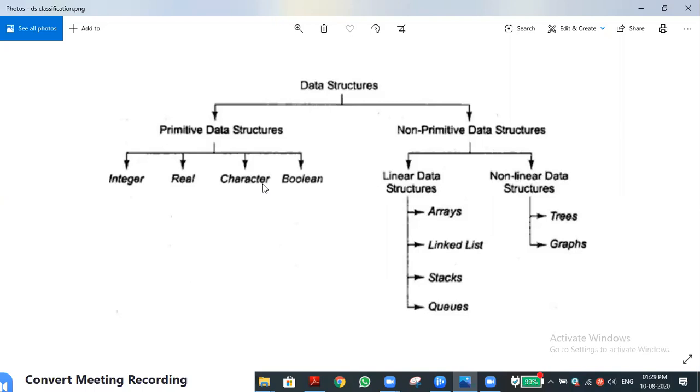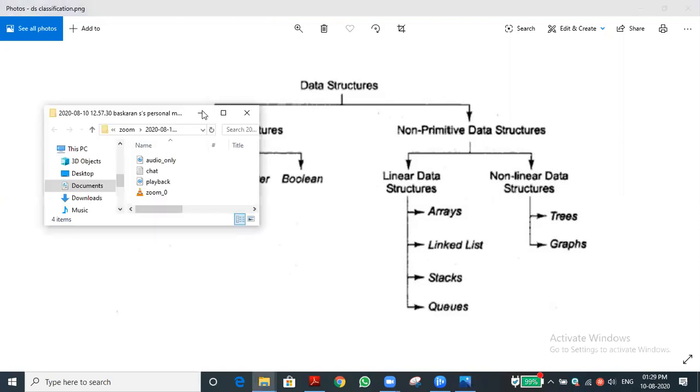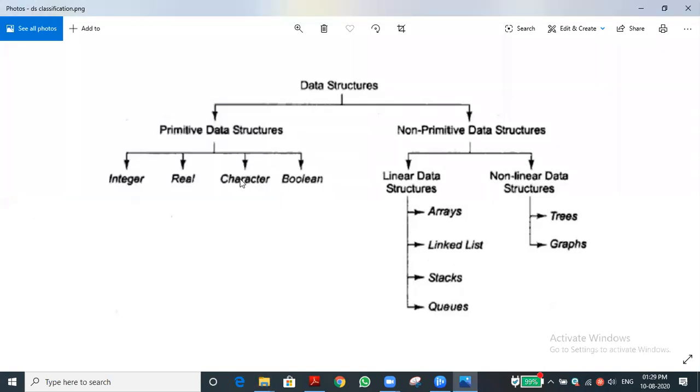Real means floating data type. Character means string data type. There is no data type called character in Python, but C++ and other languages have the character data type. Boolean, as you know, is true or false. This is called primitive data structure.